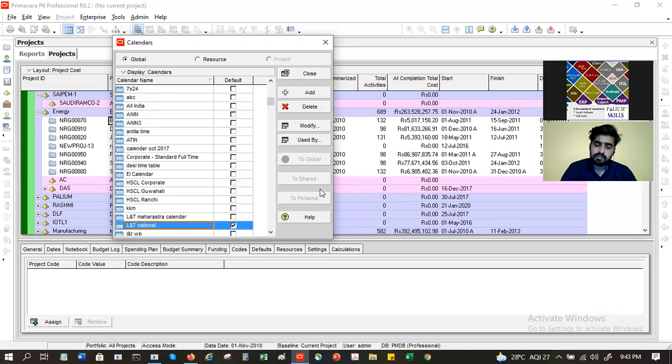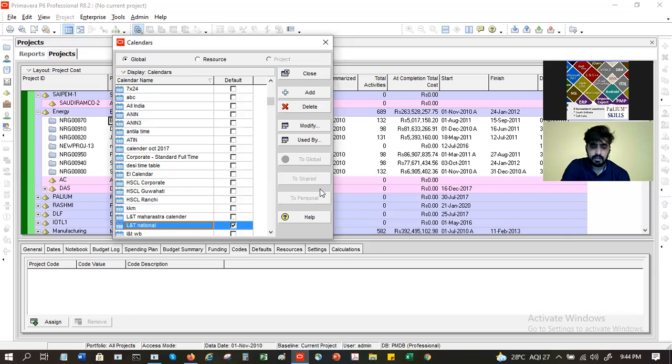And for a resource, you define a resource calendar when someone is available for a select number of days in your project. For example, somebody is available on Monday, Wednesday, Friday for your project. He's working Tuesday, Thursday, Saturday on some other project. So an activity which is for 6 days will now take 2 weeks. In one week it will be 3 days, in another week it will be 3 days. Total 6 days. That is how the calendars are used.